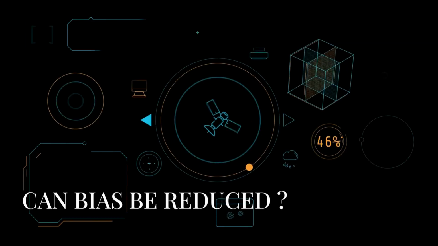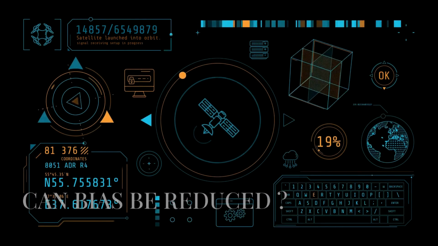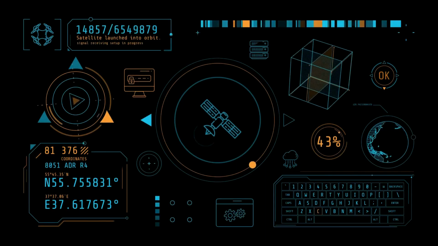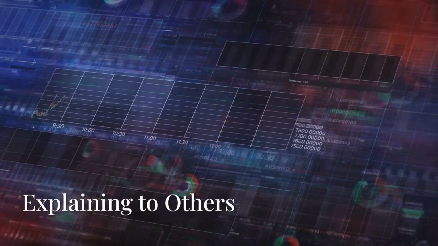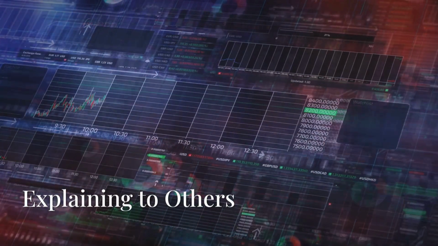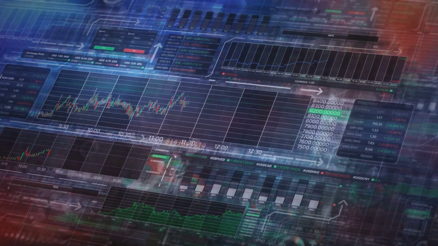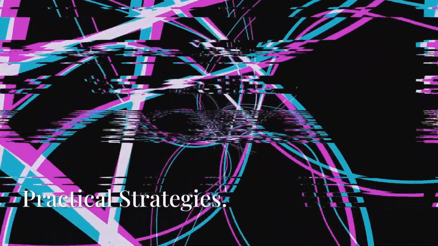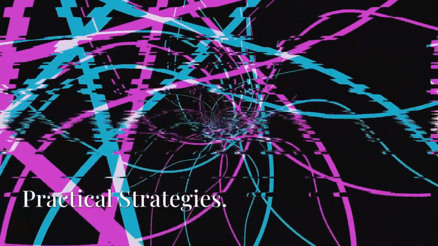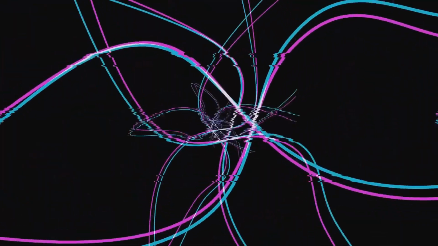Can biases be reduced? Biases can't be eliminated, but they can be managed. Research shows that brief education can reduce exponential bias. Explaining reasoning to others exposes hidden assumptions. Structured interventions can improve help-seeking and decision-making. Bias awareness improves outcomes, but only when paired with practical strategies.